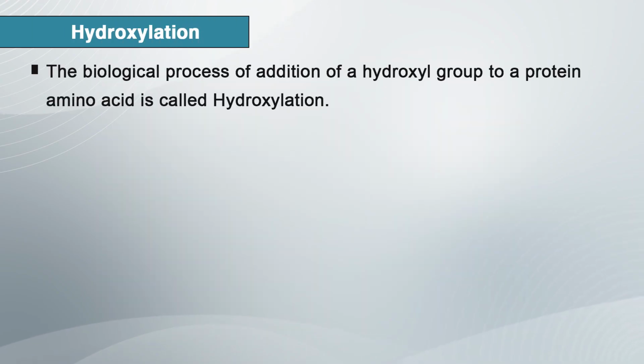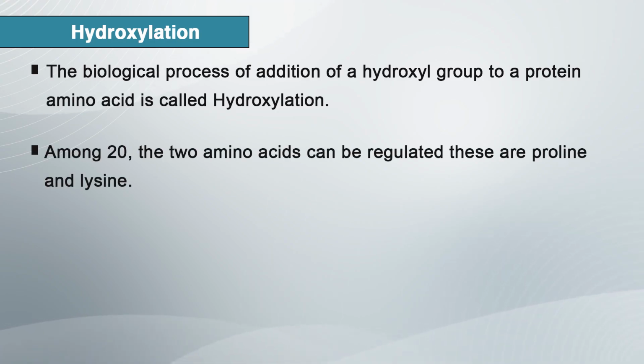Hydroxylation: the biological process of adding a hydroxyl group to a protein's amino acids is called hydroxylation. Protein hydroxylation is one type of post-translational modification that involves the conversion of a C-H group into a C-OH group, and these hydroxylated amino acids are involved in the regulation of important factors called transcription factors. Among the amino acids that can be hydroxylated are proline and lysine. Proline gets converted into hydroxyproline, and lysine, when acted on by the enzyme hydroxylase, is converted to hydroxylysine.